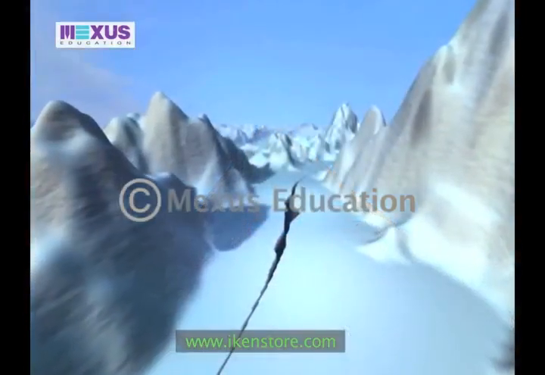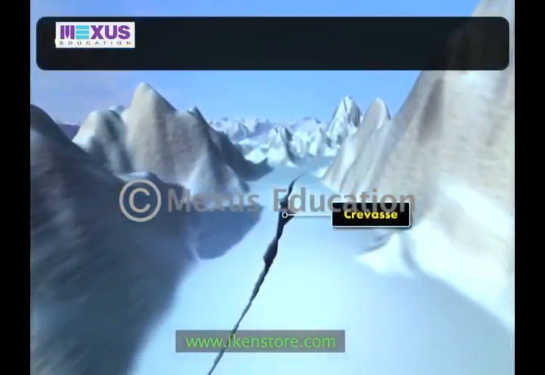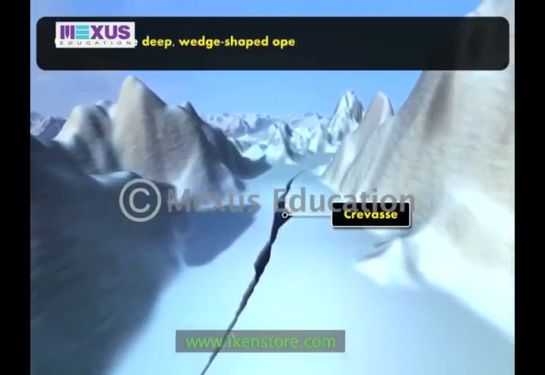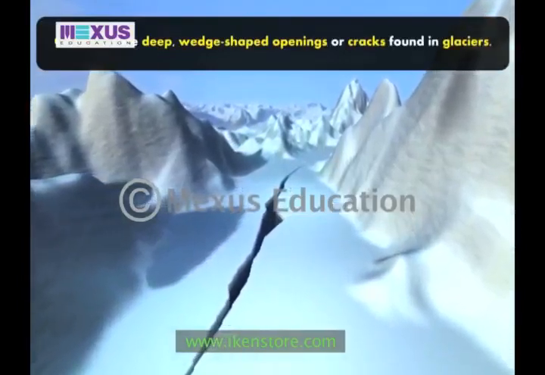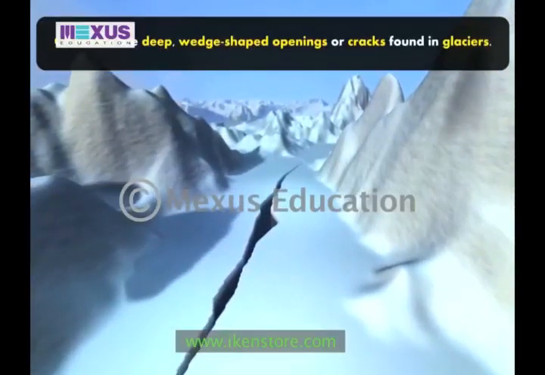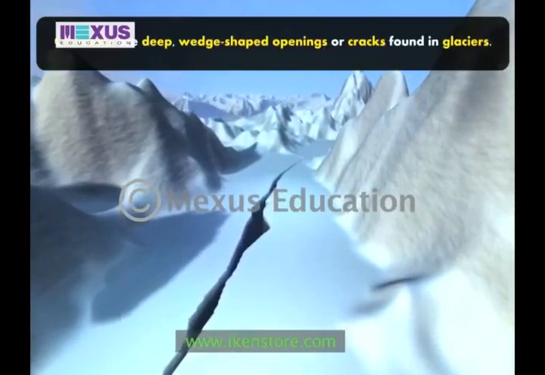The fourth landform formed by glaciers is a crevasse. Crevasses are deep, wedge-shaped openings or cracks found in glaciers. Crevasses are dangerous for mountain climbers, especially when they lie hidden under a layer of snow.